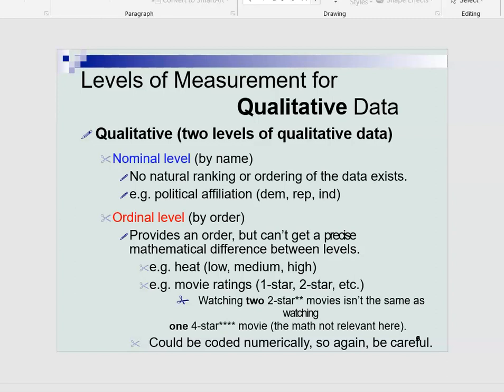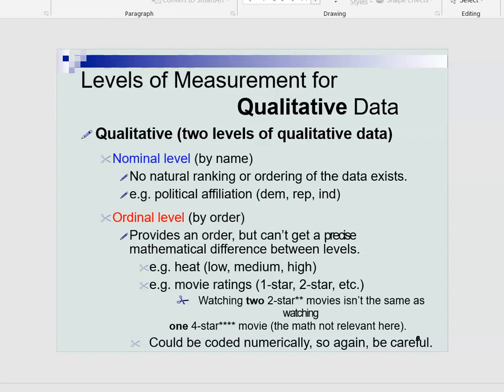Whereas the ordinal level provides an order, a ranking, but you can't get a precise mathematical difference between the levels. When we say that heat is a variable, heat can be low, medium, or high. So you can rank them. Movie rating can be 5 star, 3 star, or 2 star. So you can rank them, you can put them in order. But you cannot perform any other operation other than this.